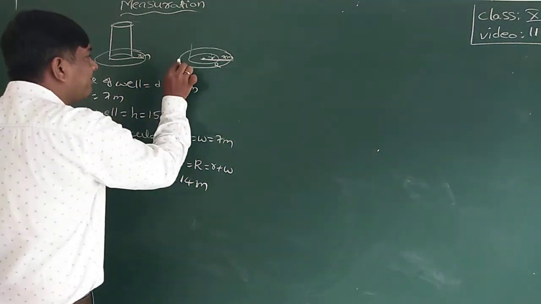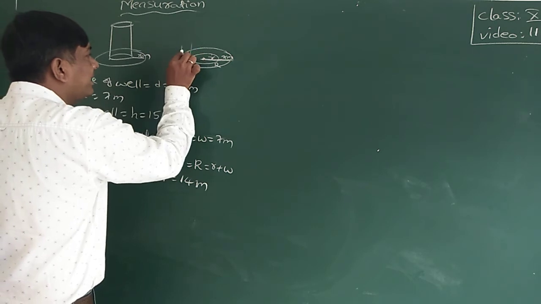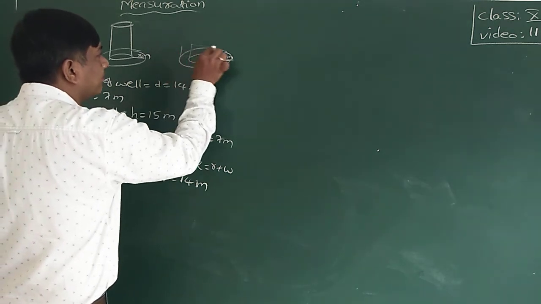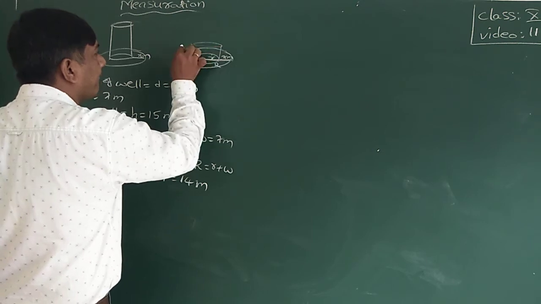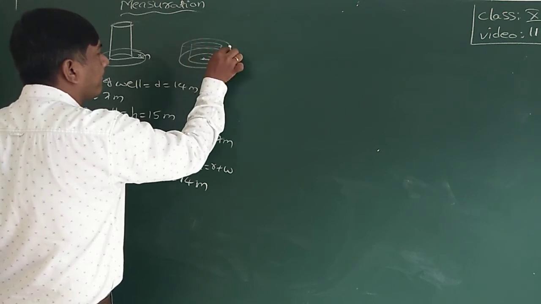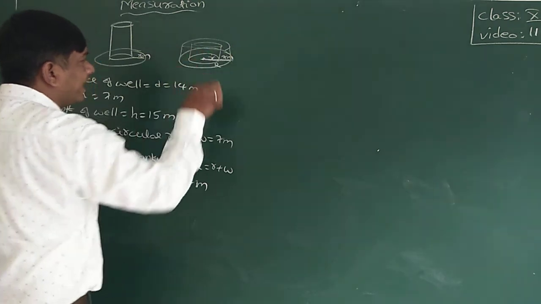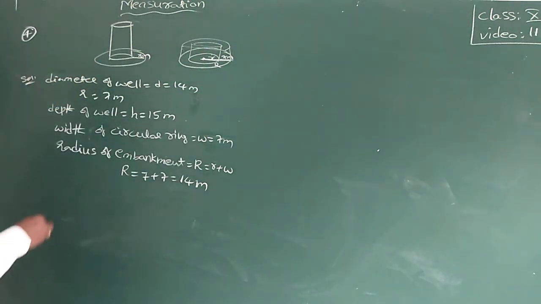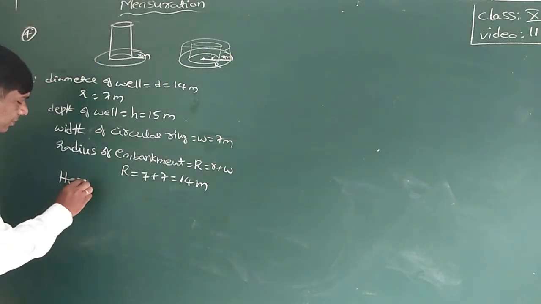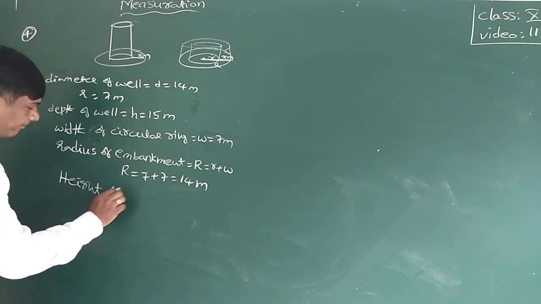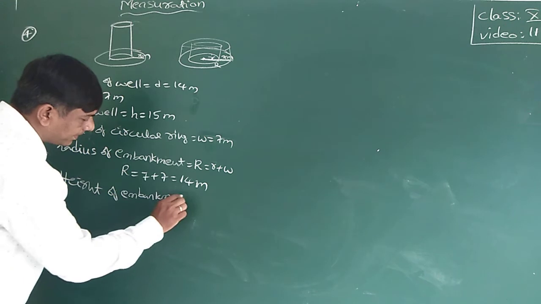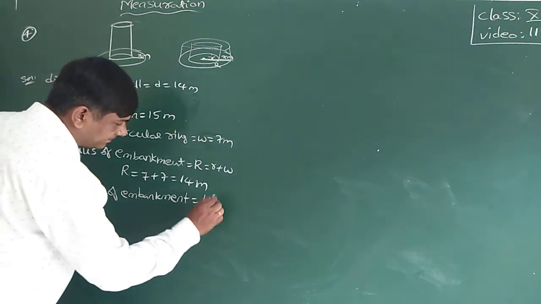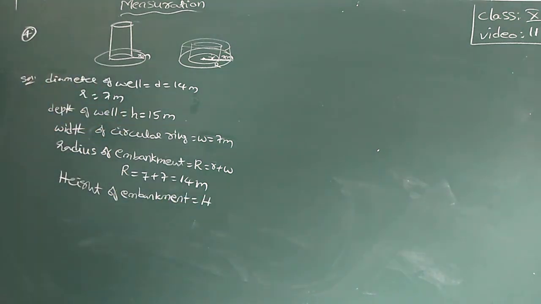Now here some height will be. This height they asked. Height of the embankment is h.